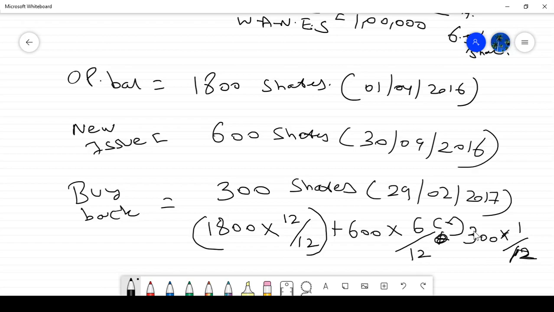So with this logic, what is the answer you are getting? The material answer for B is actually wrong. So 1800 plus 300 minus 25 equals 2075. Just correct the material answer. This is the correct thing. They did it wrongly here, but the answer is this one only. Okay, I hope you understood.